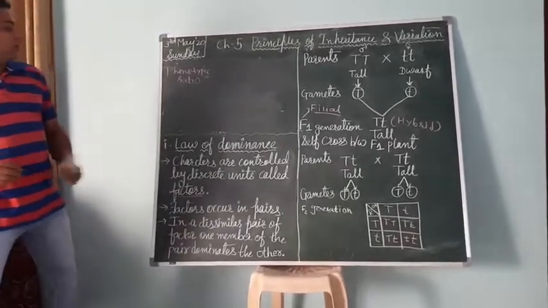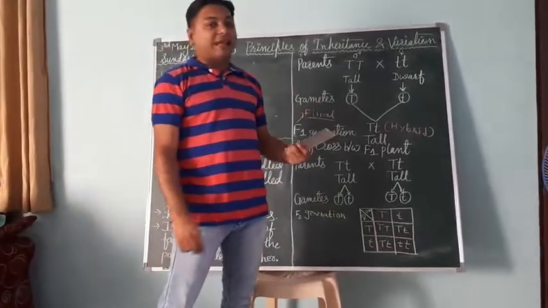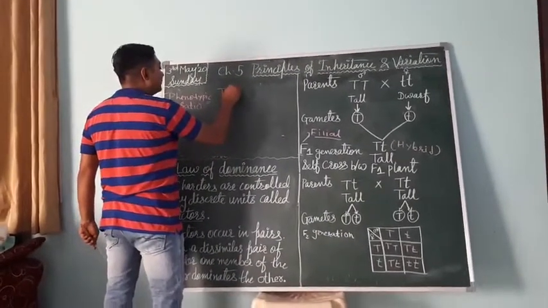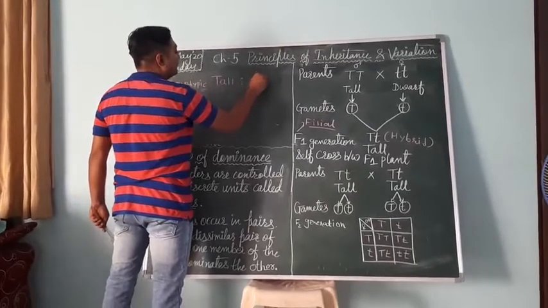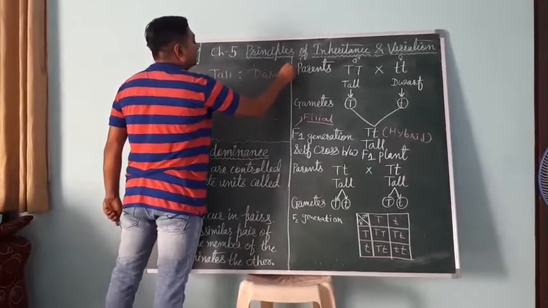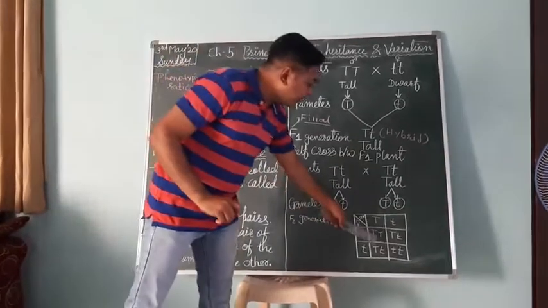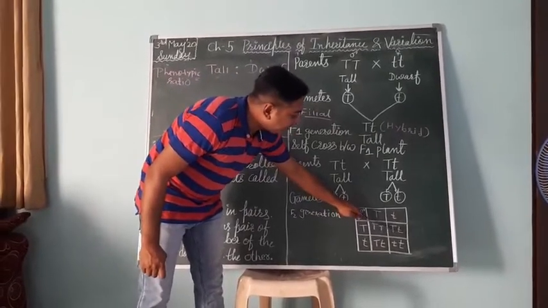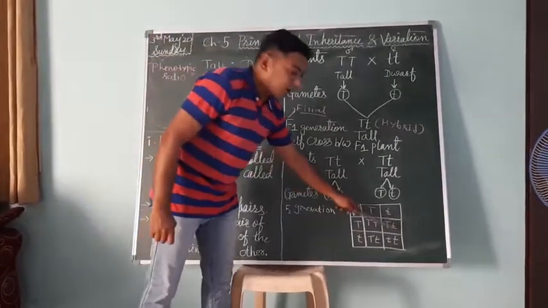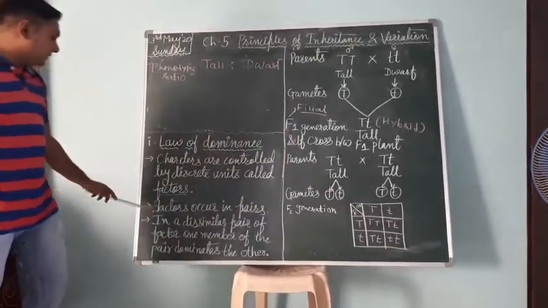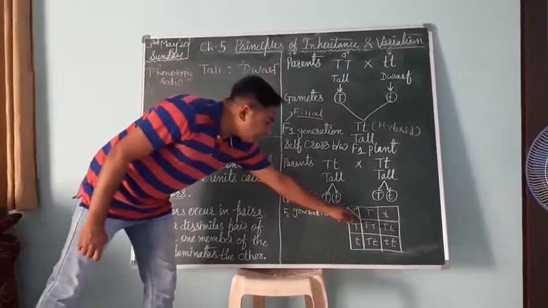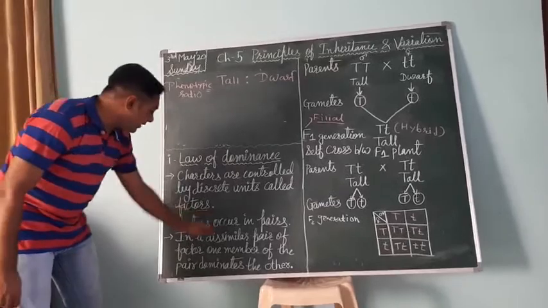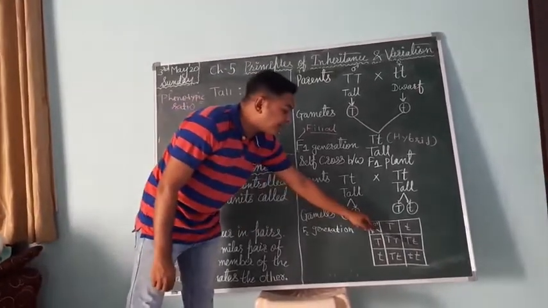In the phenotypic ratio there are two types of phenotype. Phenotype means character: tall and dwarf. So we have to make a ratio of tall to dwarf. Out of 4 plants, how many plants are tall? Here, see, this capital T is tall, and here capital T small t is also tall according to this statement. Here see that the factors occur in pair. The capital T small t occurs in pair, and in the third point you have to see the similar pair of factors, which means heterozygous condition.